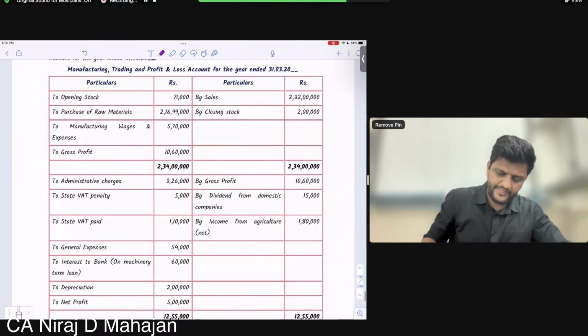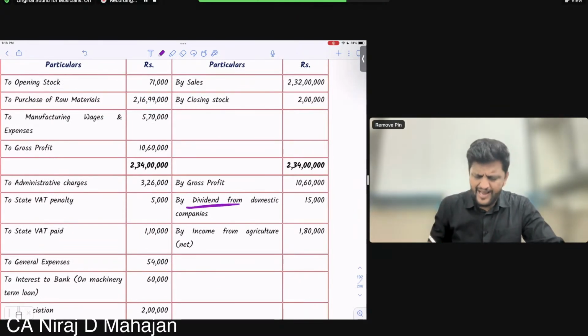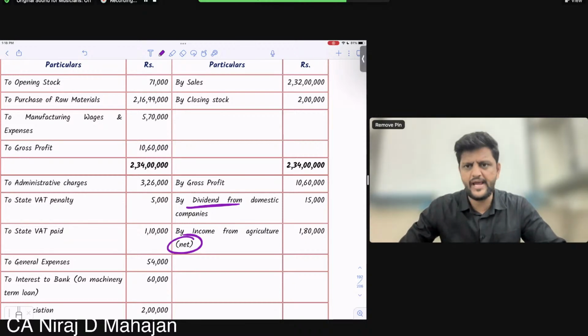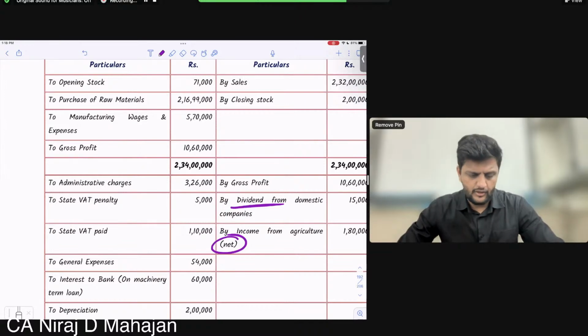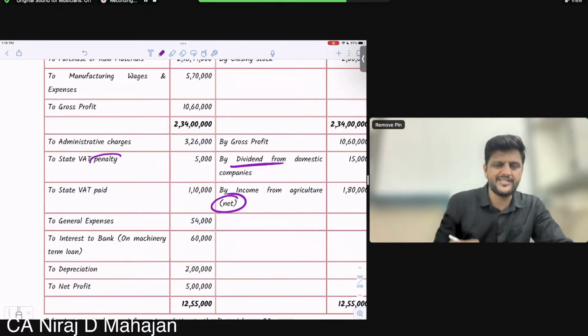Let us check the income: sales, closing stock, gross profit, dividend, income from agriculture, already given to you. These are all P&L items. Then debits: raw material stock, manufacturing wages, expenses, gross profit, administrative charges, state VAT penalty.